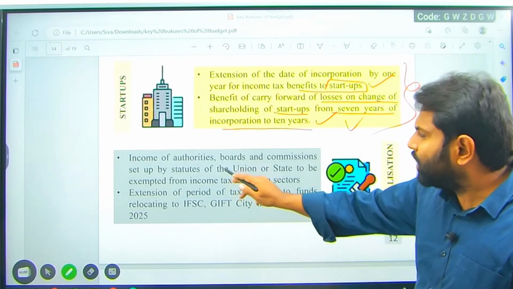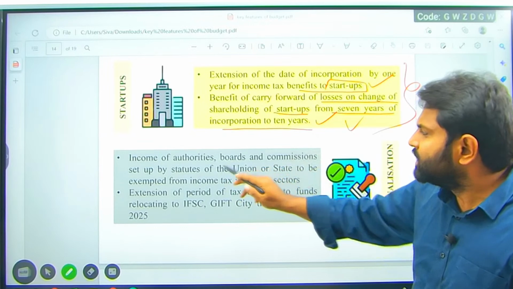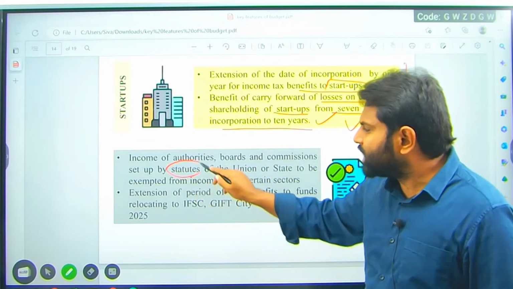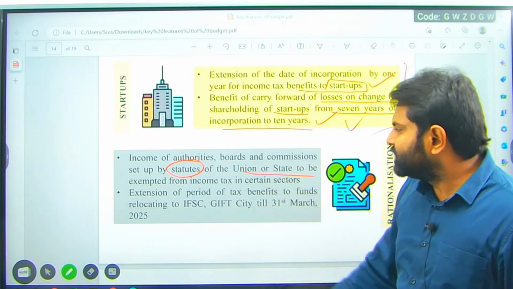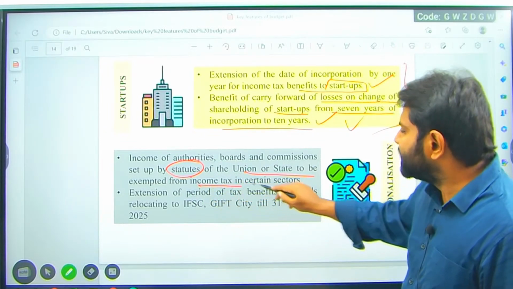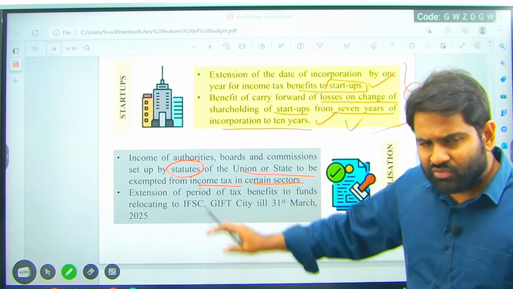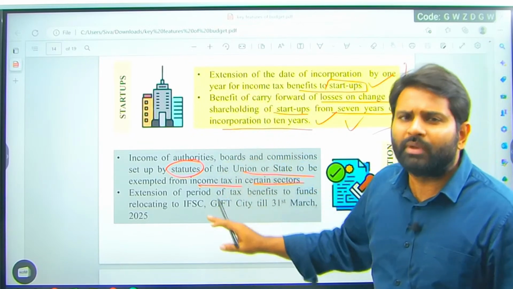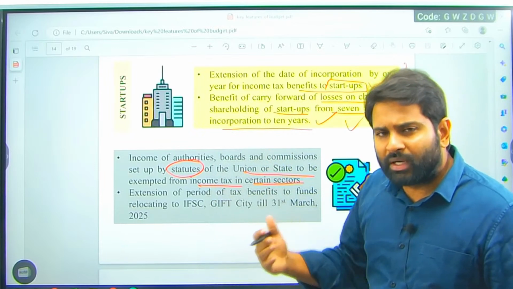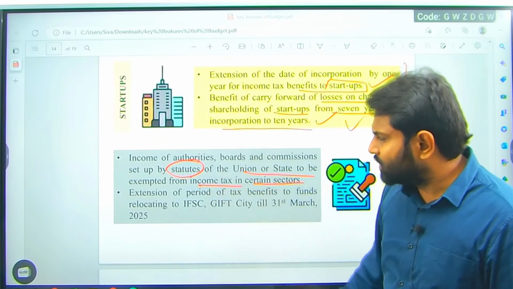Income of authorities, boards and commissions set up by the statute. When you mean statute, the law made by the legislature of union or state, to be exempted from income tax in certain sectors. So this is a vague explanation. These are for the understanding of a common man. But when you get into a particular chapter, you will have a detailed explanation.